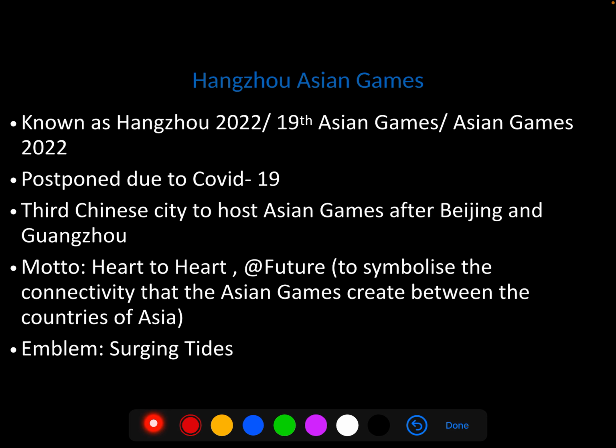let's move on to Hangzhou Asian Games. Now, you have a couple of things that you need to keep in mind here. Hangzhou Asian Games, which are ongoing right now, are known as Hangzhou 2022 or the 19th Asian Games or Asian Games 2022. Now, this is tricky.